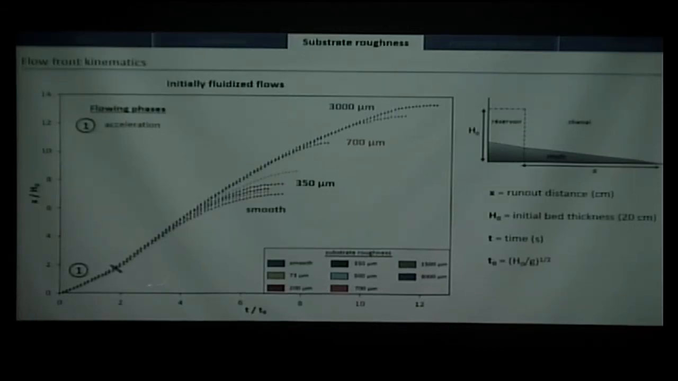The first one is the acceleration, when we open the door and the flow starts, it will accelerate until reaching a constant velocity, which will last quite long, but then after this constant velocity, the flow will start to decelerate. And what we can see really clearly here is that the first 2 phases are not affected by the substrate roughness, and it's just the last phase where we can see that the rougher the substrate, the slower the deceleration. So we have something that seems to reduce the friction inside the flow here.